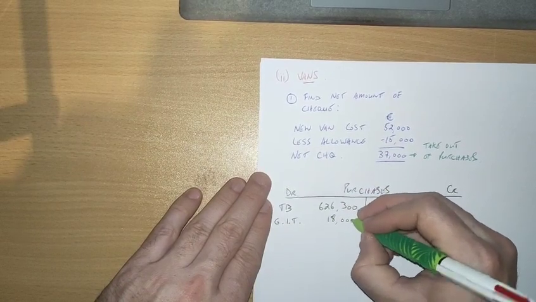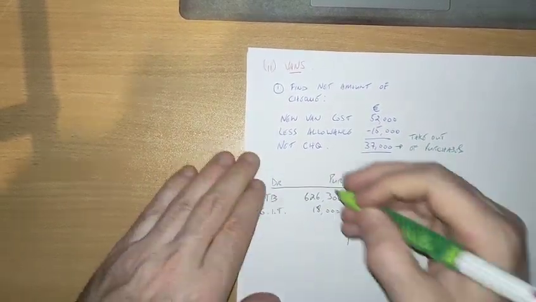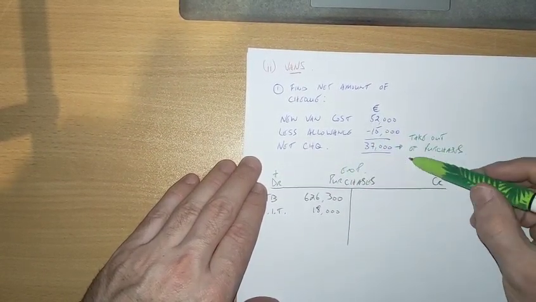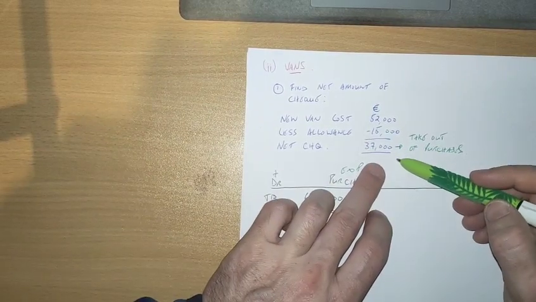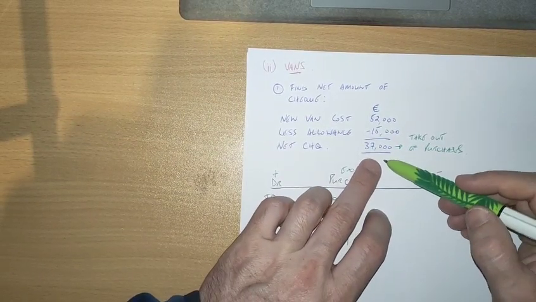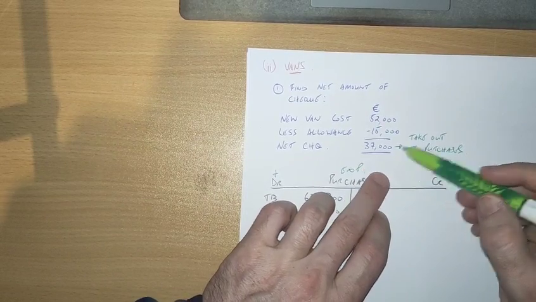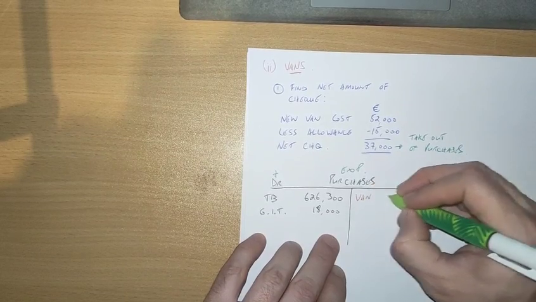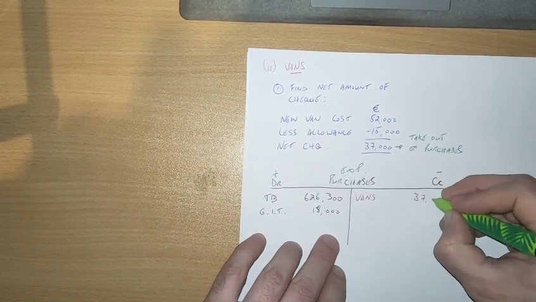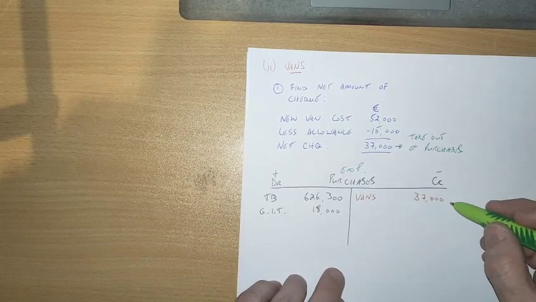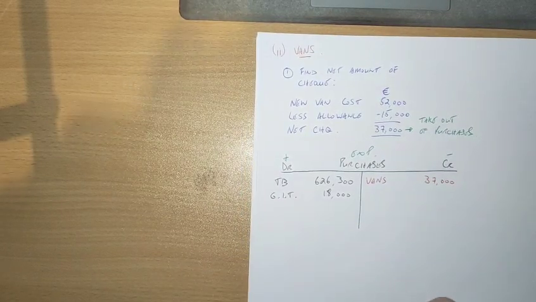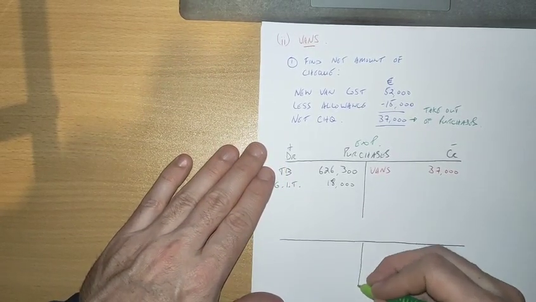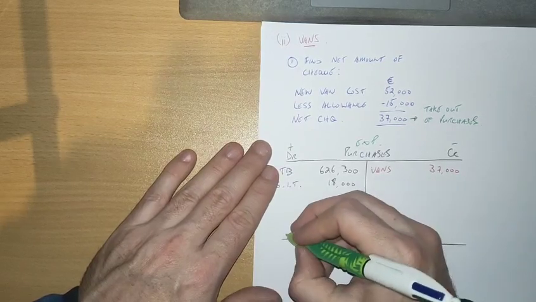Purchases is just an expense account. Now you're taking this 37,000 because it doesn't belong in purchases. This 37,000 is actually part of the new van cost. So you're going to credit the purchases 37,000, removing it from purchases. Then underneath your purchases account, draw up a van account. Give yourself about 4 or 5 lines.